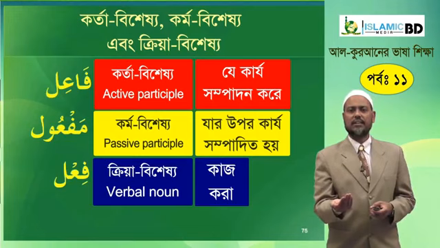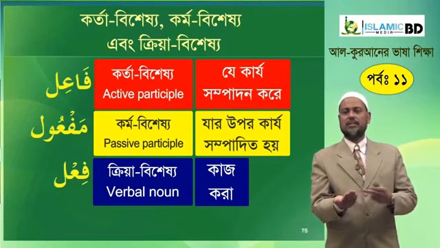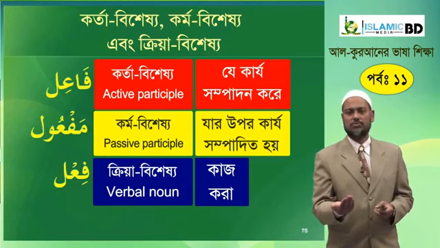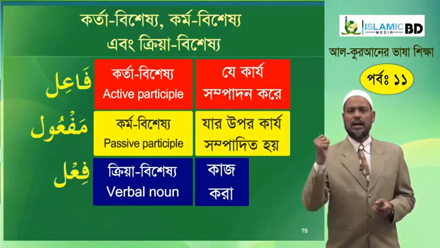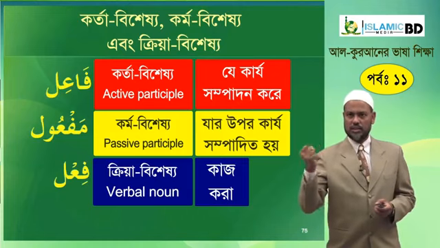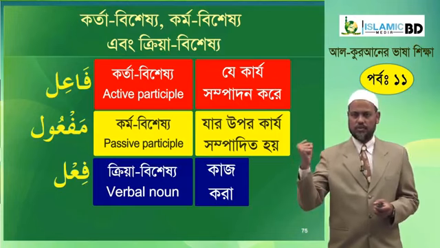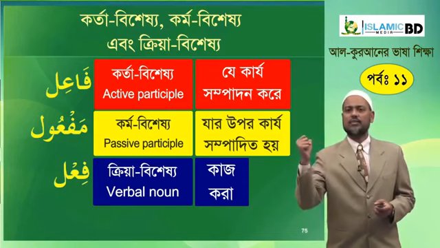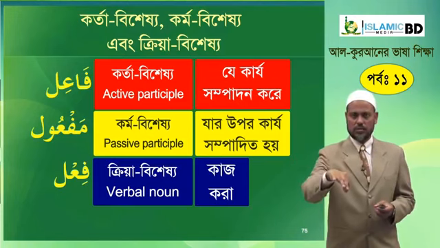Maf'ul, the one who is affected. The one who is receiving is being affected. So this is the action for maf'ul, the one who is affected. And fi'l is to do. You see, I'm showing it with an action, with a closed fist, to do, or an act of doing. Again, fa'il, the one who does.